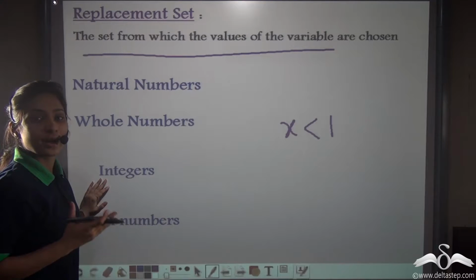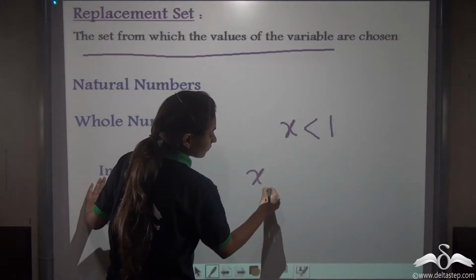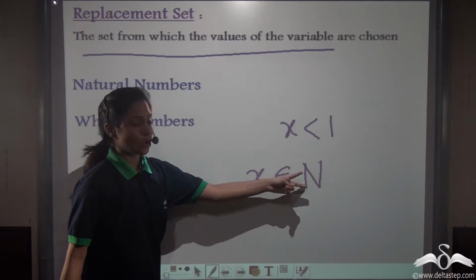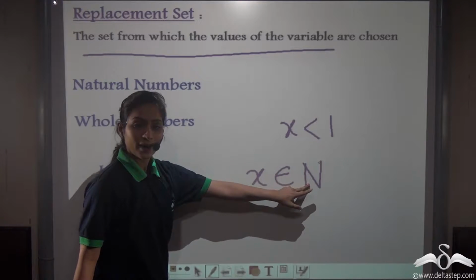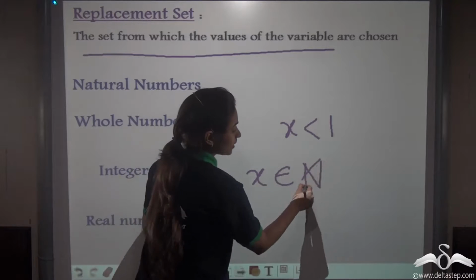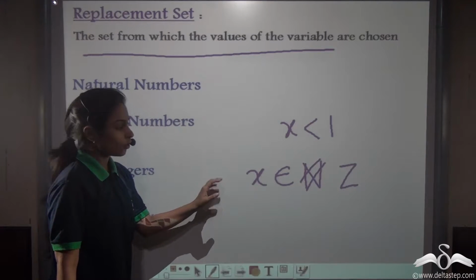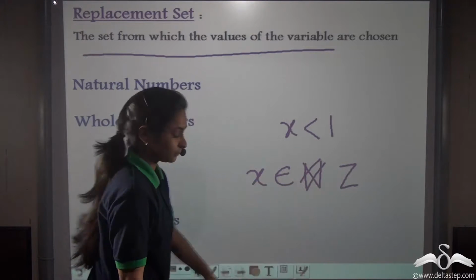So, in every question that you solve for linear inequation, you will be given a replacement set like this. Either x can belong to natural number. So in this question, the replacement set would be natural numbers. If instead of natural numbers, you were given, say, integers, so in this question, the replacement set would be integers.